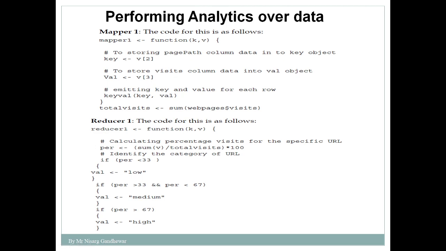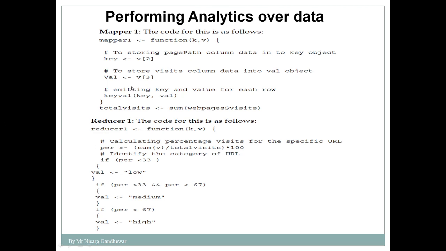The title of a web page is considered as the key. For example, home page is a key, and the number of users who visited that page, for example 10. So home page, 10. Home page is the key and 10 is the value. That means it represents the number of visitors who visited that particular page. So this is how the mapper function works. It helps you to divide your data into key value pairs.